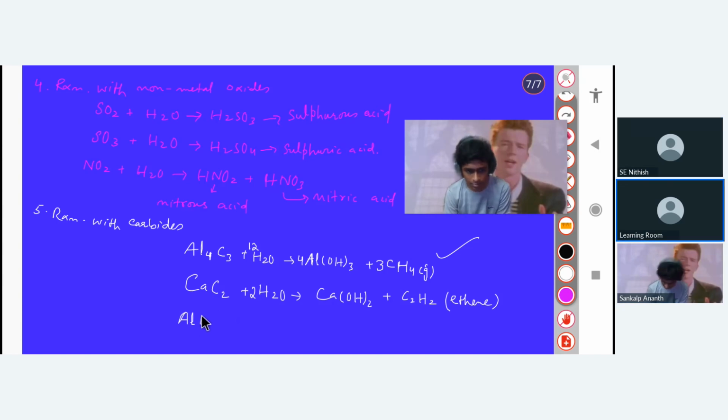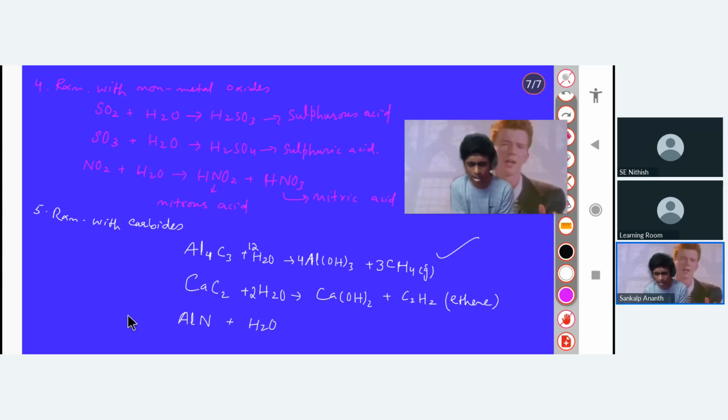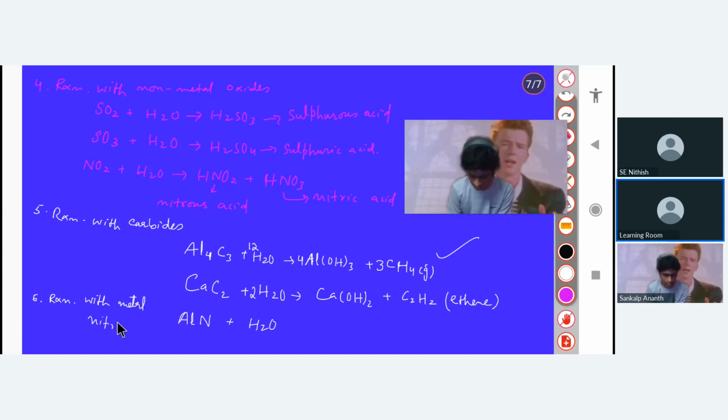Okay, then aluminum nitride. Can you do the reaction with aluminum nitride? So aluminum hydroxide plus NO2. First, I will write it. It is the reaction with metal nitrides. Above one were the carbides. These are nitrides. So if I react aluminum nitride with water, it will form aluminum hydroxide, that is Al(OH)3, and you will get the ammonia, that's NH3.